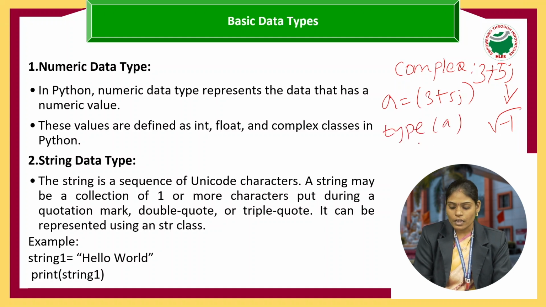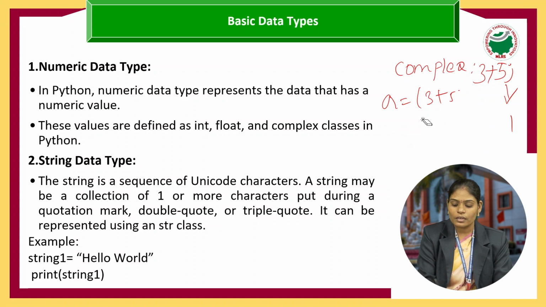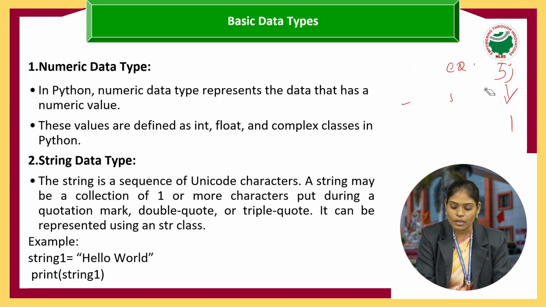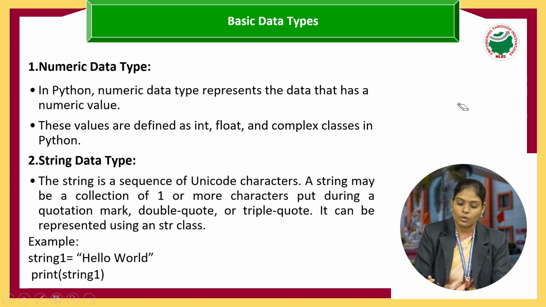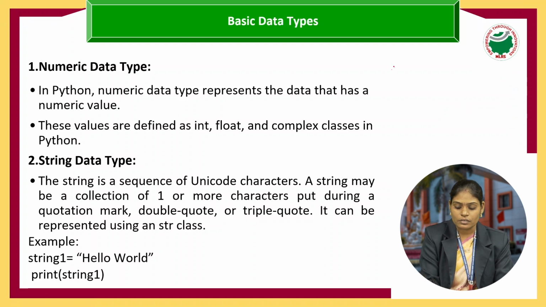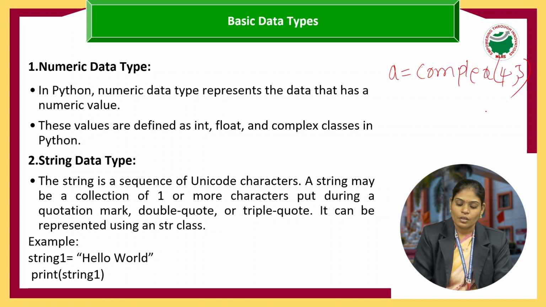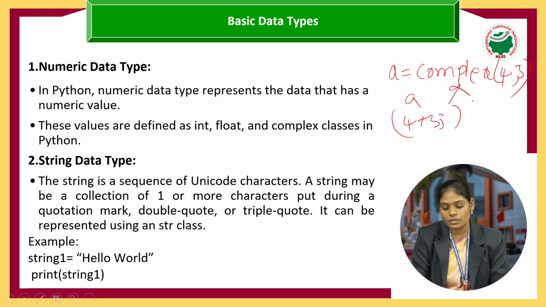The type of a is complex. Suppose I am giving normal values like 3 comma 5. How do I convert these normal values into a complex value? I write a statement like a equals complex of 4 comma 5. When I print the value of a, it displays 4 plus 5j. Why? Because the complex function is used to convert the given values into a complex value.